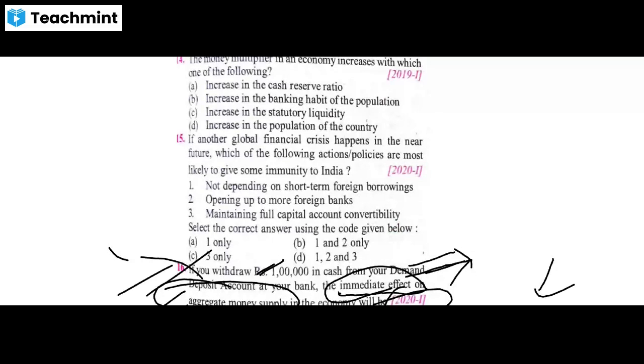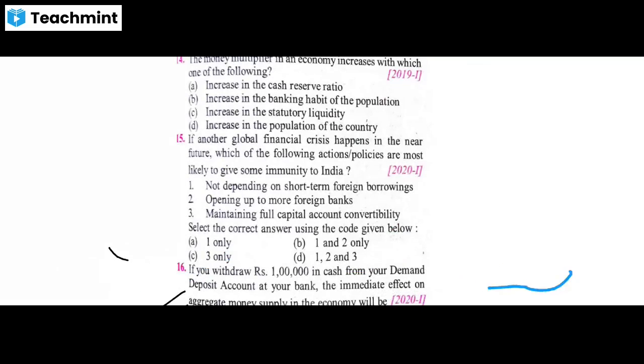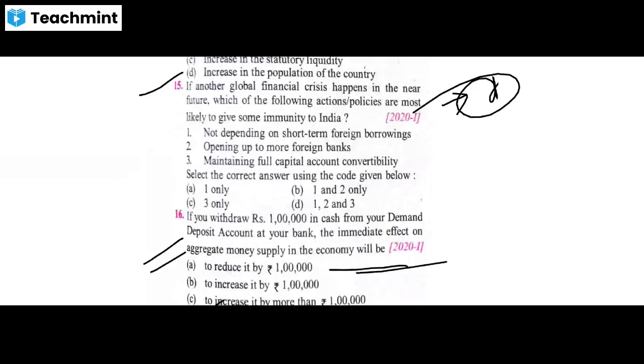The 15th question is purely an analytical type of question where they have asked, if another global financial crisis happens in the near future, which of the following actions or policies are most likely to give some immunity to India? So this is one kind of decision making statement. Statement 1: not depending on short term foreign borrowing.